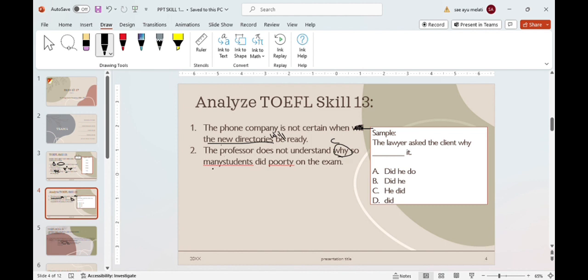So many students is a subject and did is a verb. Why is classified as a question word, but here there is no question, so its function is a connector. So, we declare that sentence number 2 is correct.